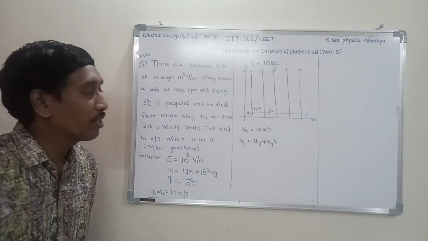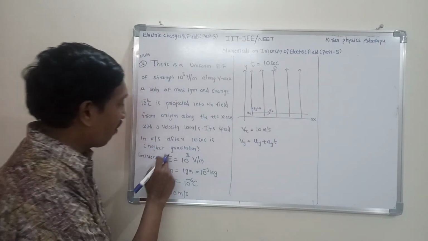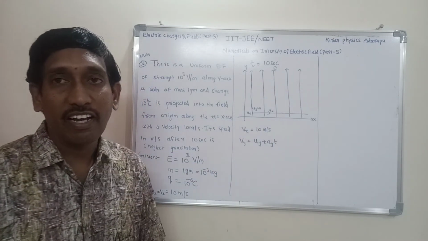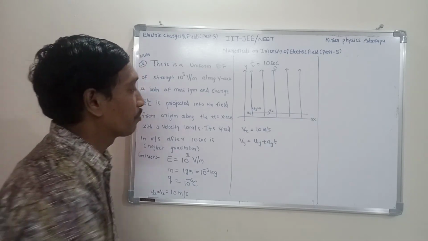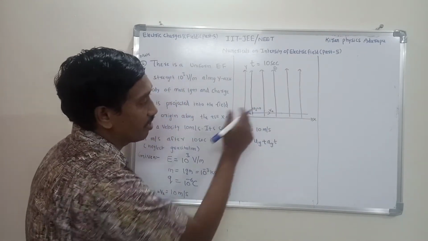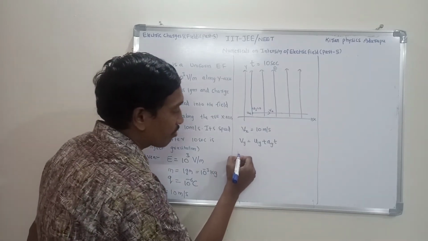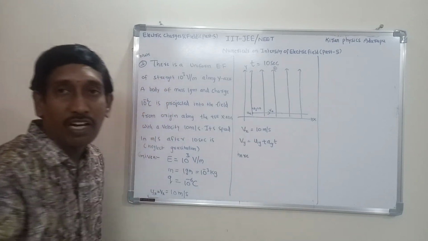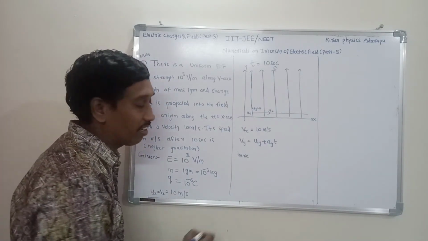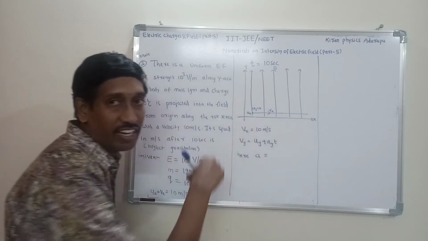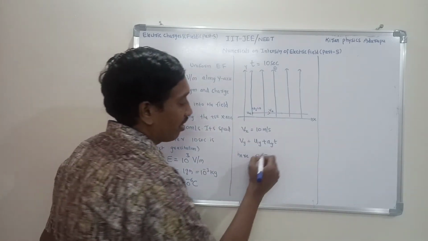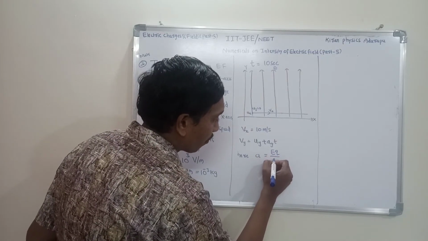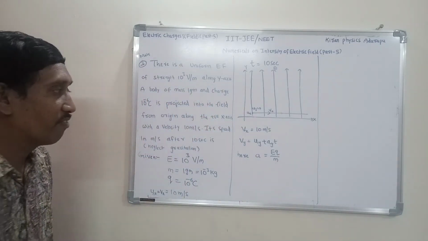Now here we have to find out the acceleration. We neglect gravitational force; due to the electric field only the acceleration exists. That means uy is equal to 0. What is ay? Ay means the acceleration along the y-axis due to the electric field. What is the acceleration due to the electric field? In the previous class I explained this formula: ay is equal to Eq by m is the formula for acceleration.